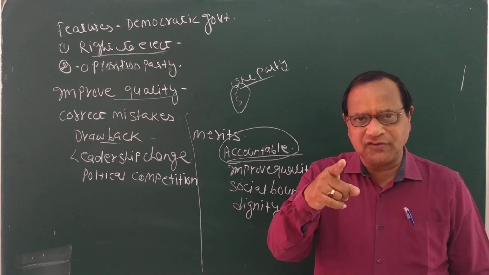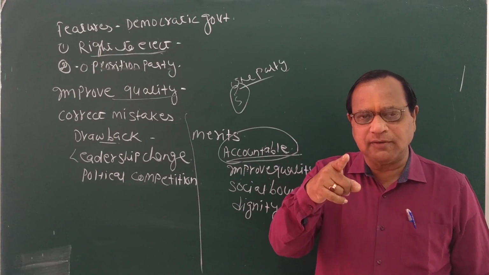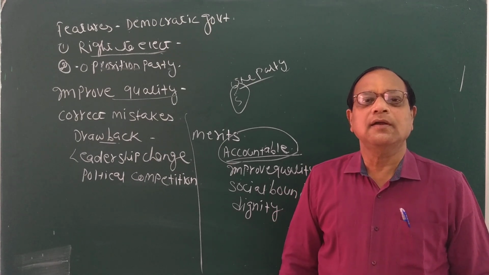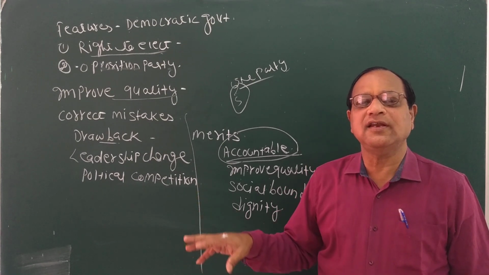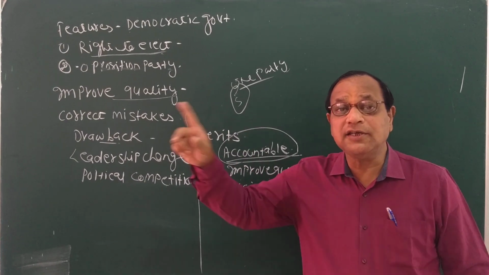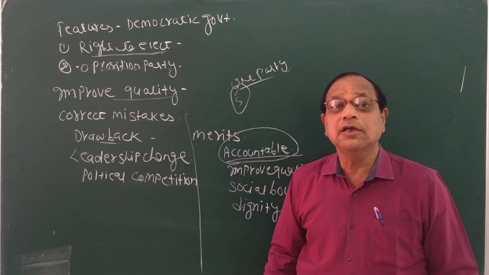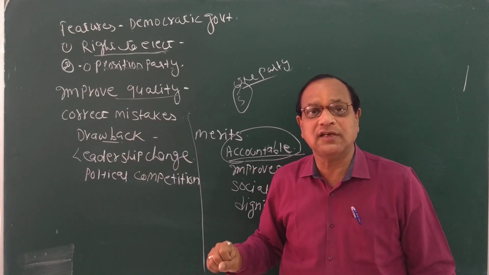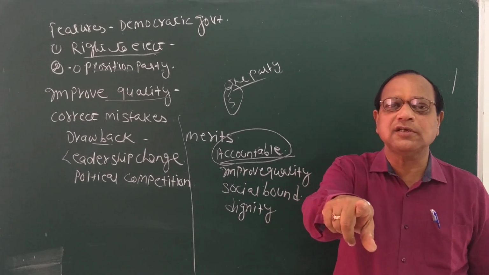I can give the example of Sri Lanka. In Sri Lanka, Buddhism is the official religion. Why? Because the government had adopted that religion and declared it as the official religion. In Pakistan, Islam is the official religion. In European countries, Christianity is the official religion. In India, we do not have any official religion.